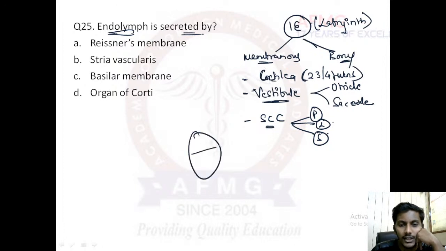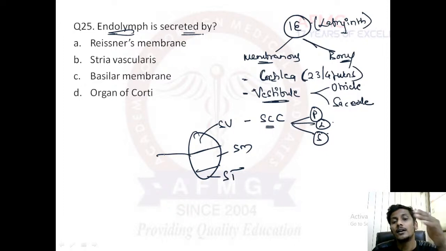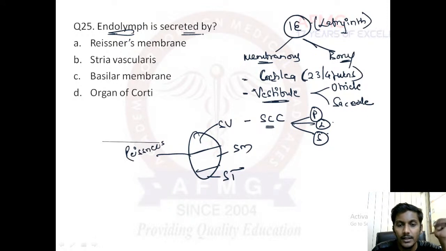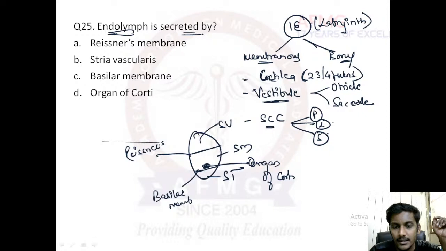If this is a cross section of the cochlea, this is the scala vestibuli, this is the scala media, and this is the scala tympani. The membrane which separates the scala vestibuli and scala media is known as Reissner's membrane. The membrane which separates the scala media and tympani is the basilar membrane. On the basilar membrane, we have the organ of Corti, the sensory end organ of the cochlea, which is responsible for hearing.